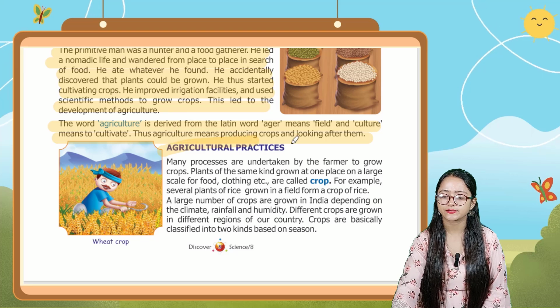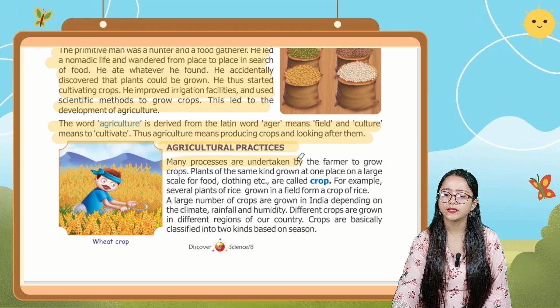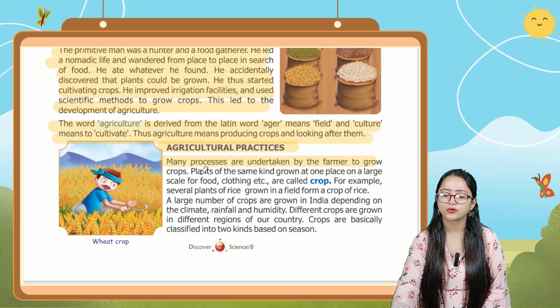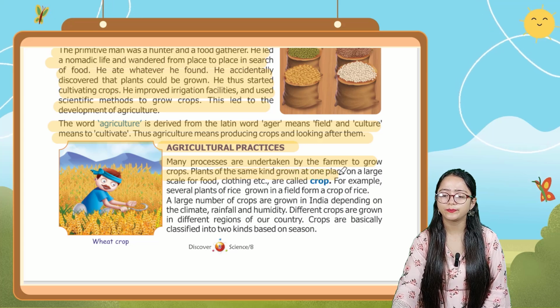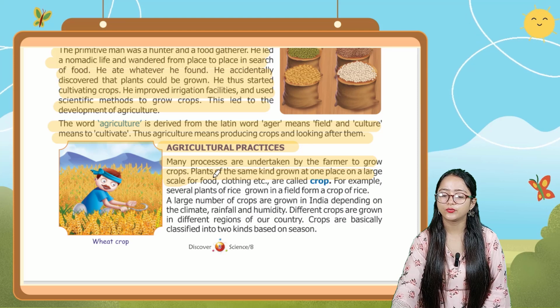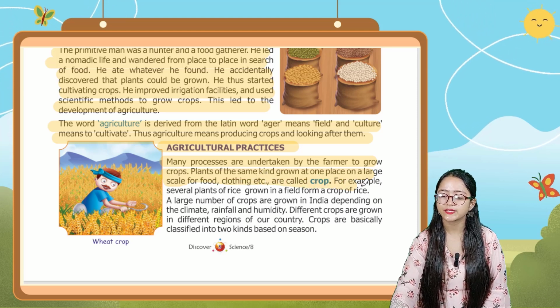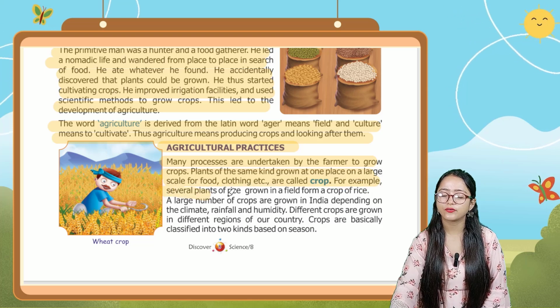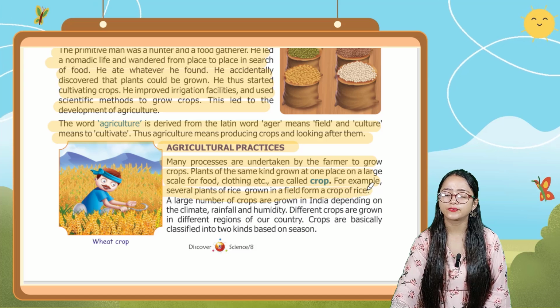Agricultural practices. Many processes are undertaken by the farmer to grow crops. Plants of the same kind grown at one place on a large scale for food, clothing, etc. are called a crop. For example, several plants of rice grown in a field form a crop of rice.